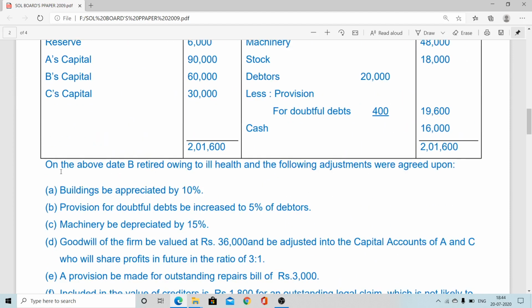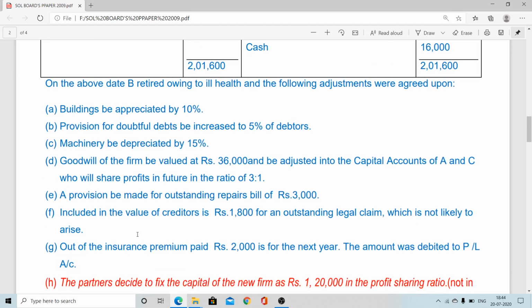Now let's see who is going to retire among A, B, C. Here is the further information. Now on the update, B is going to retire. B, the second partner, due to his ill health, does not want to continue and wants to take retirement. At the time of retirement, these are the changes that take place regarding their assets and liabilities.